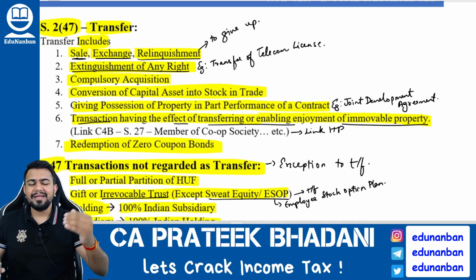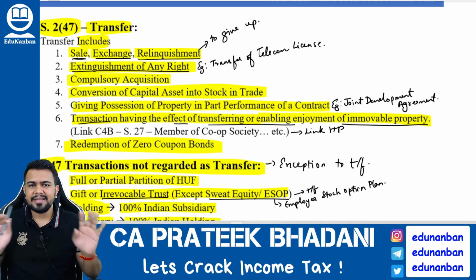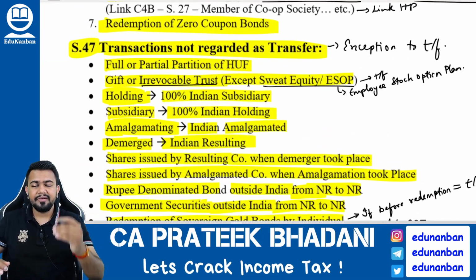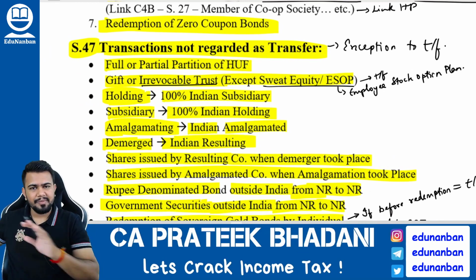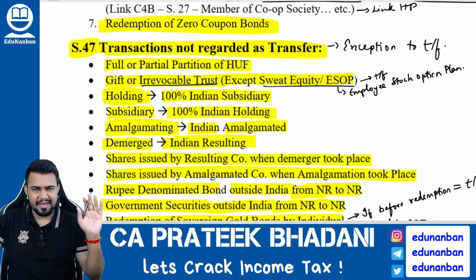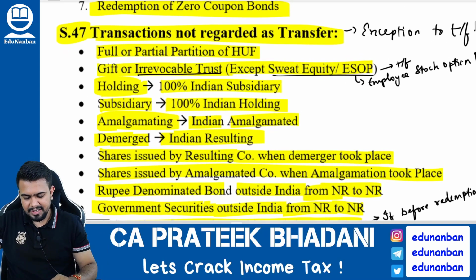However, now there are many transactions that are not regarded as transfer at all. It is given under section number 47. So whatever is given under section 47 will not be regarded as transfer. If it is not a transfer, no capital gains will arise. Okay. So now what are the section 47 transactions?